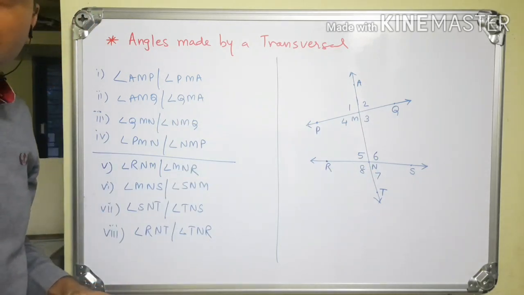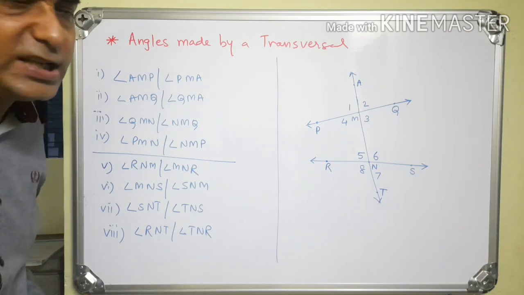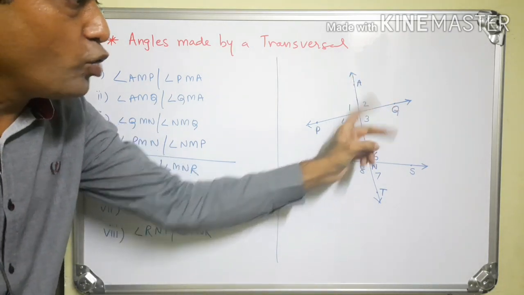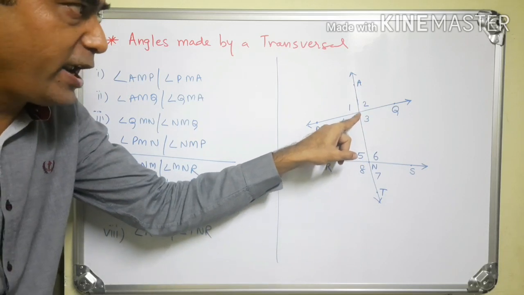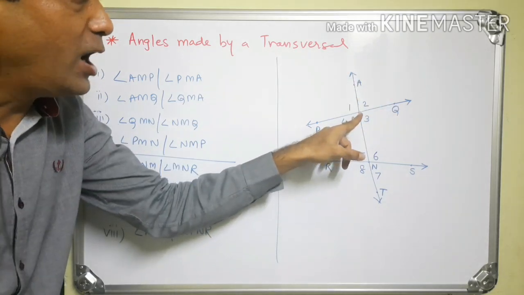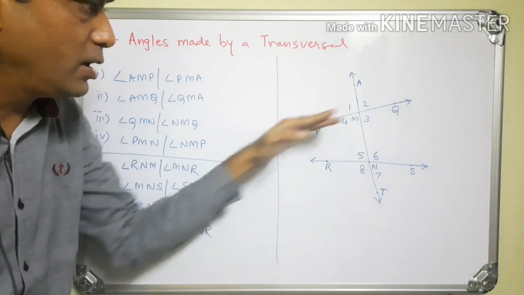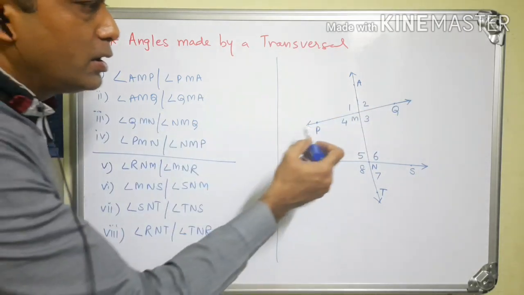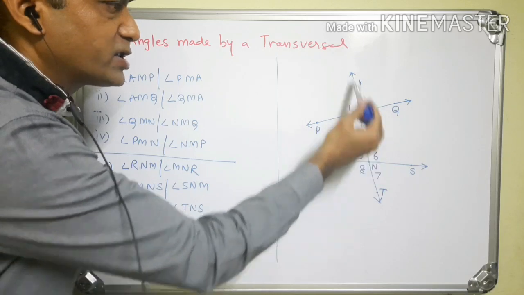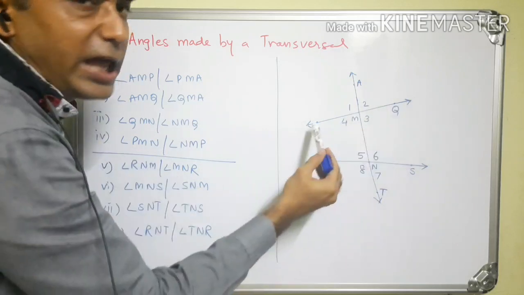Now we have to understand about arms of these angles. See, angle AMQ. The 2 arms of this angle are ray MA and ray MQ. These are the 2 arms. So one arm is on the transversal and the other arm is on this line PM. When we consider angle AMP, again one arm is on the transversal, ray MA, and the other arm, ray MP, is on this line.